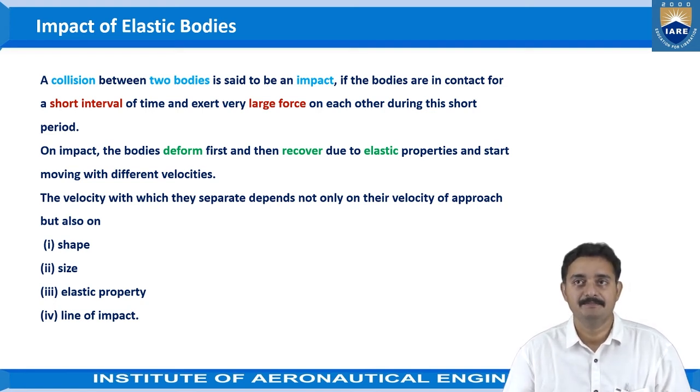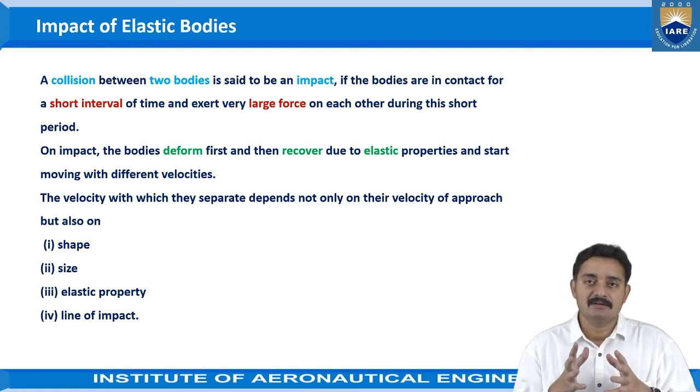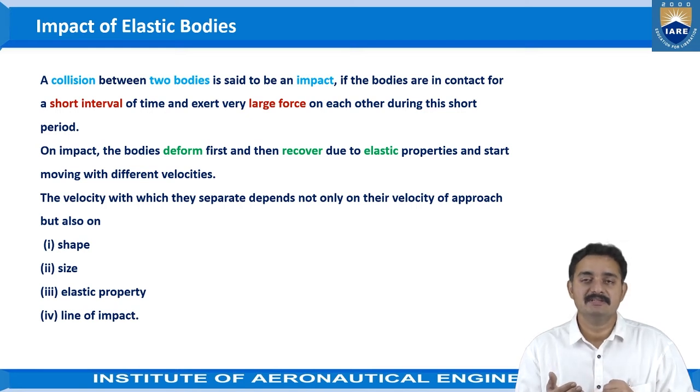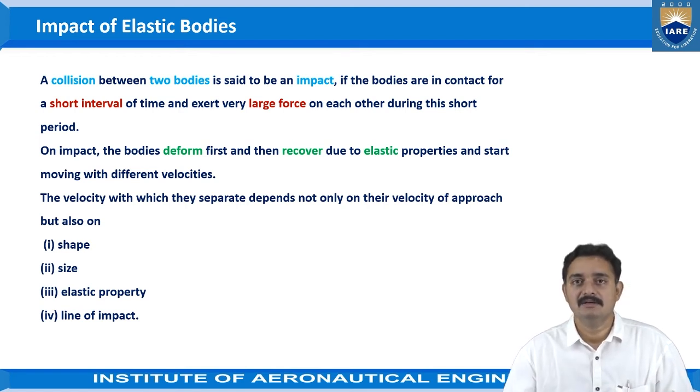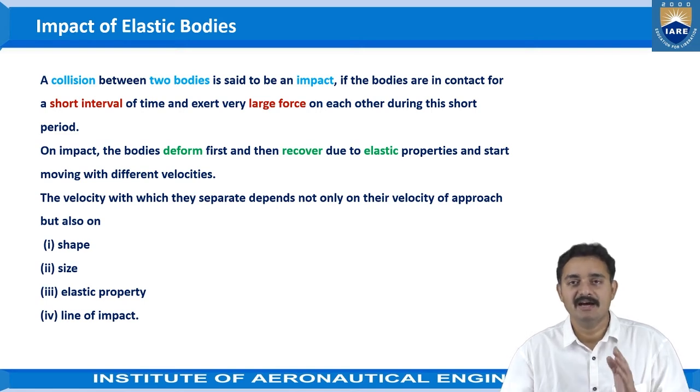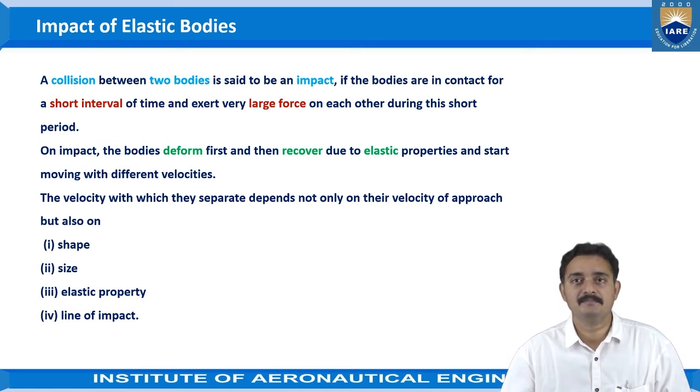Then the elastic property: if a 100% elastic material were present, then the complete deformation would be recovered to the original shape. But in the universe, we don't have any 100% elastic material, not even a metal.